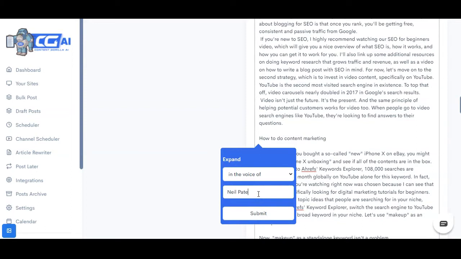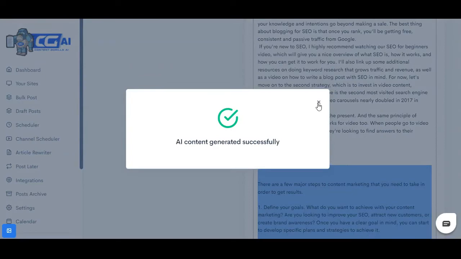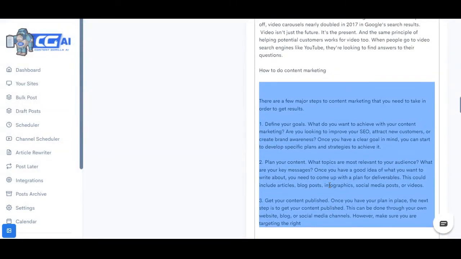And for those of you that don't know, Neil Patel is one of the very famous bloggers who writes a lot about SEO and all of that. So now the engine goes in, writes about it in the voice of Neil Patel.